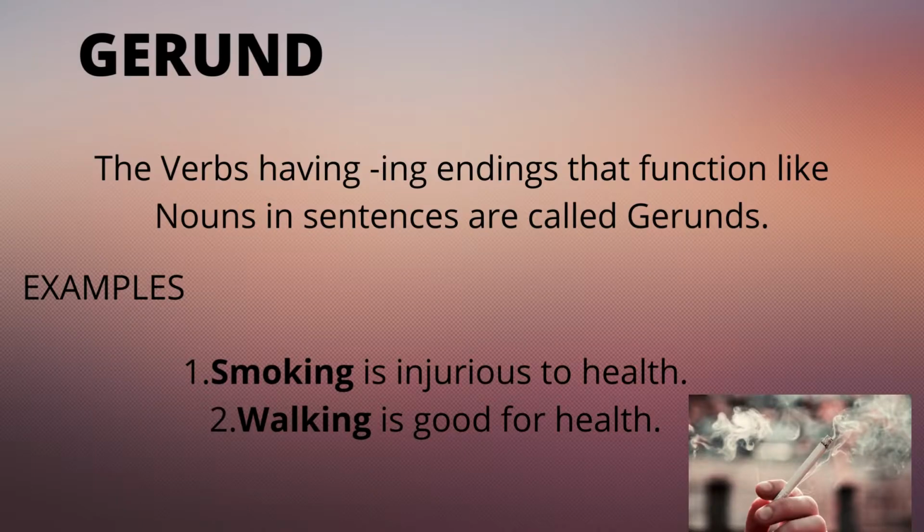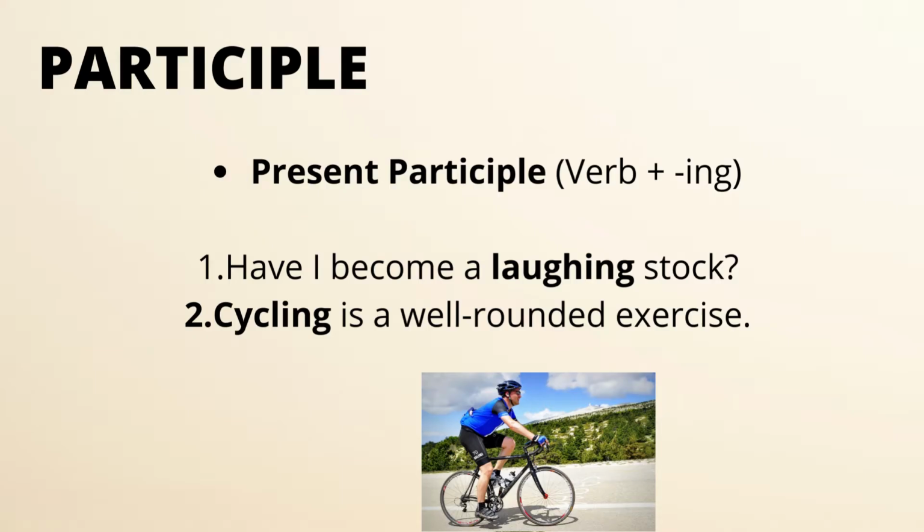The second is gerund. The verb having an ing ending that functions like a noun in a sentence is called a gerund. When the verb along with the ing works as a noun, it will be called a gerund. For example, smoking is injurious to health. Walking is good for health. In these two sentences, smoking and walking are called gerunds because they are with ing and are working as a noun.